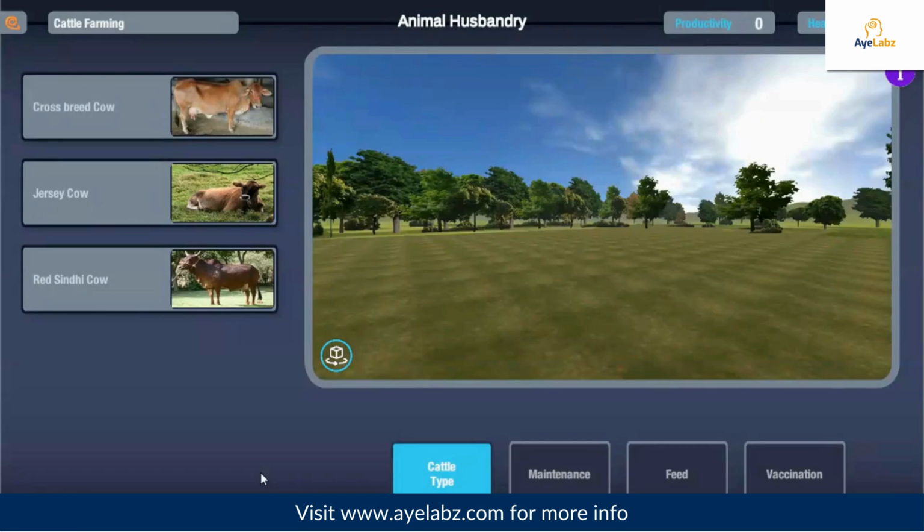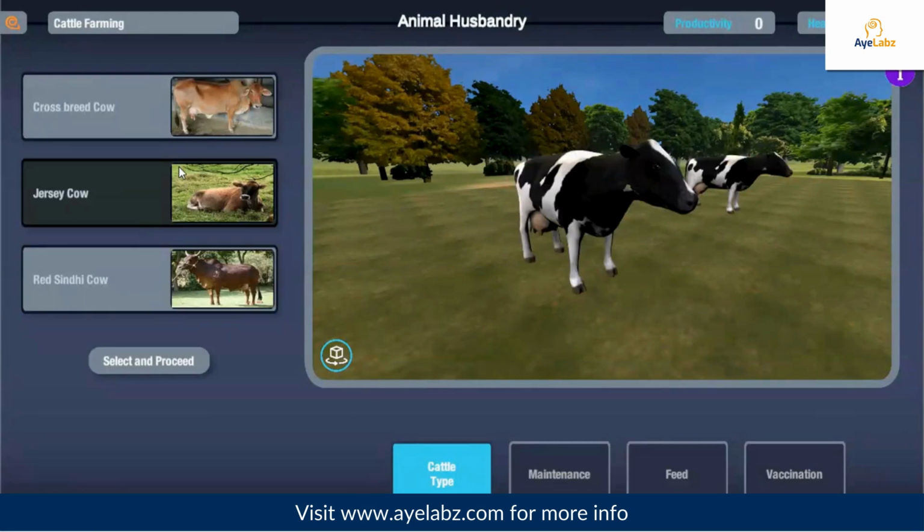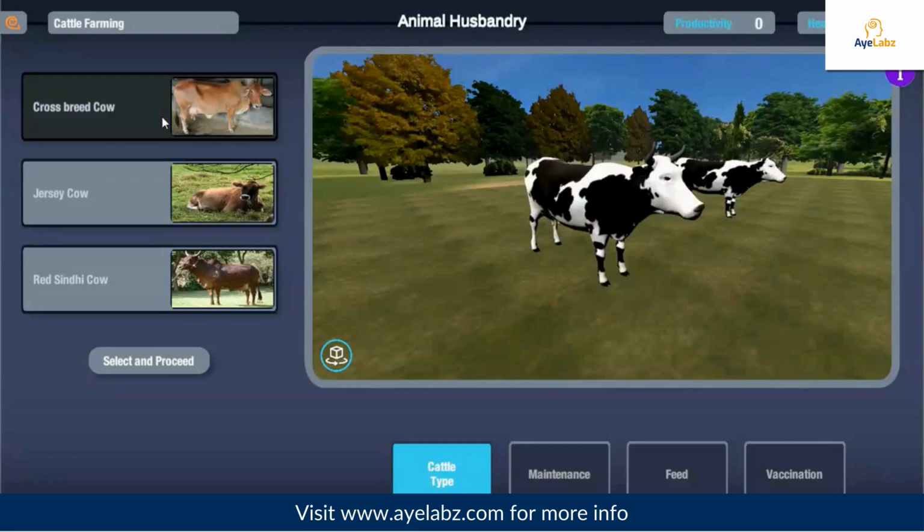The dairy cows have three types of breeds: indigenous breed, exotic breed, and cross breed. Red Sindhi is a medium sized indigenous breed that shows excellent resistance to diseases. Jersey is a foreign breed of cows that has been successfully used for crossbreeding in our country. It is the original breed of island of Jersey. It has long lactation period. The two can be crossbred to get animals with both the desired qualities.